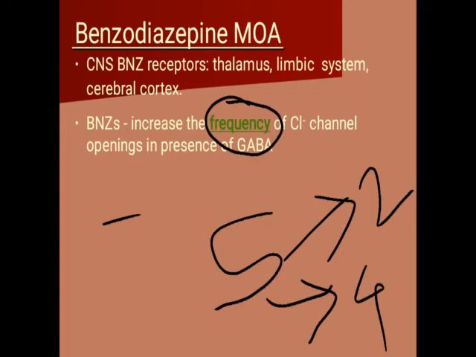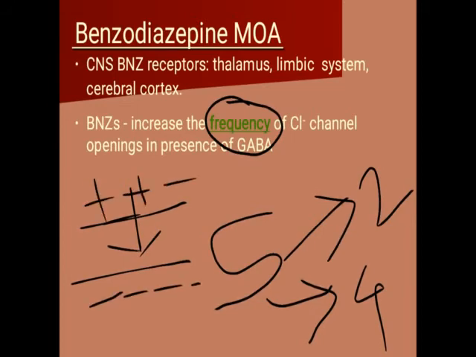Due to the increase in the frequency of channel opening, more amount of Cl minus can enter into the cell. When more Cl minus enters into the cell, the negative charge inside the cell increases and the positive charge outside the cell increases.